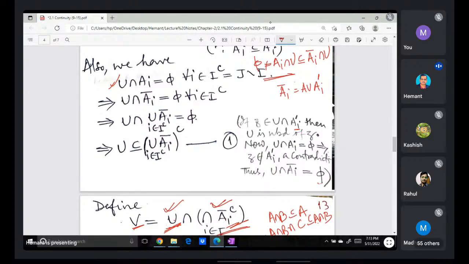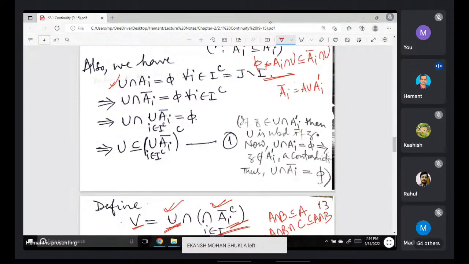Then U is a neighborhood of Z. Yes, U is a neighborhood of Z is all right, because since U is an open set, U is a neighborhood of each of its points.